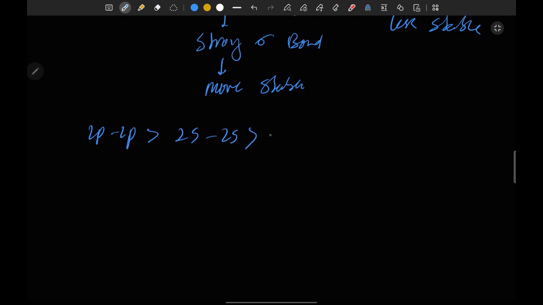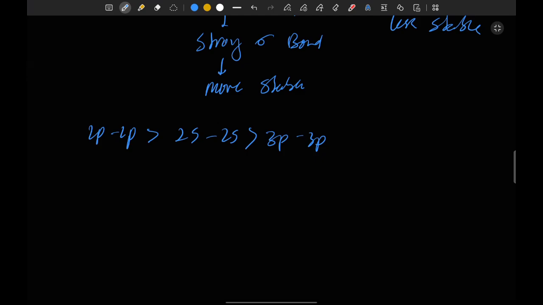If we talk about 3p and 3p, then there is somewhat lower overlapping, because there is repulsion and a length difference too. The length of a 3p orbital is more compared to a 2p orbital. So if bond length increases, then the extent of overlapping decreases and strength decreases.